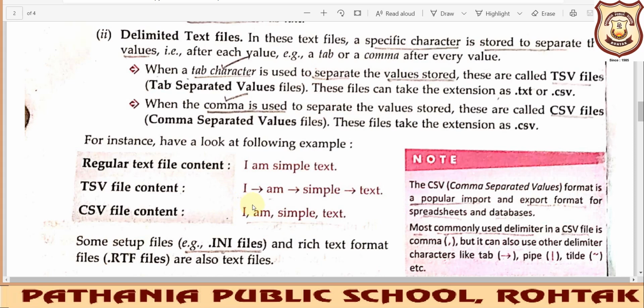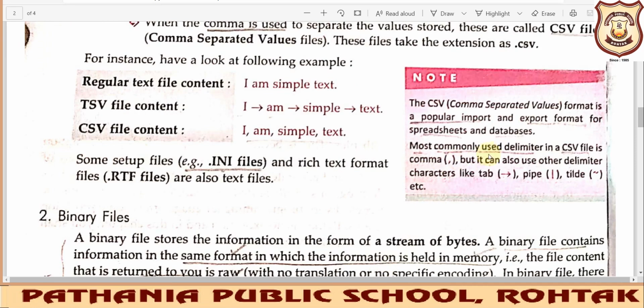And we may replace these delimiters with these symbols also. Okay, these are the most commonly used delimiters in your CSV file: we can use commas, we can use this tab, we can use this pipe, we can even use this tilde symbol. Okay, so we can use these symbols in our CSV file.